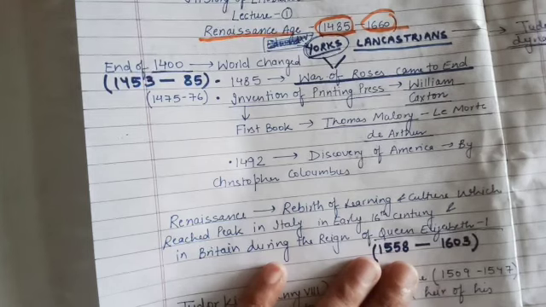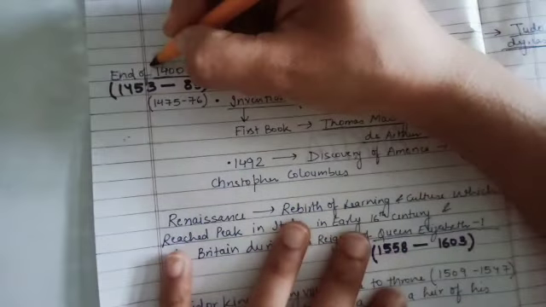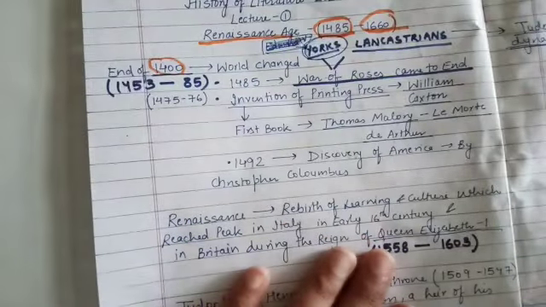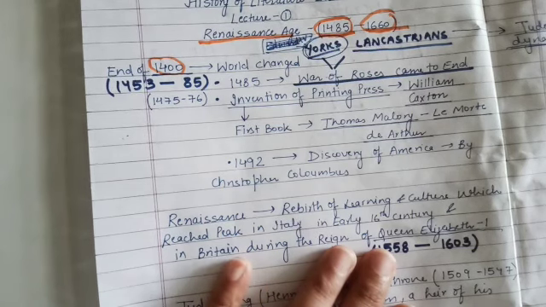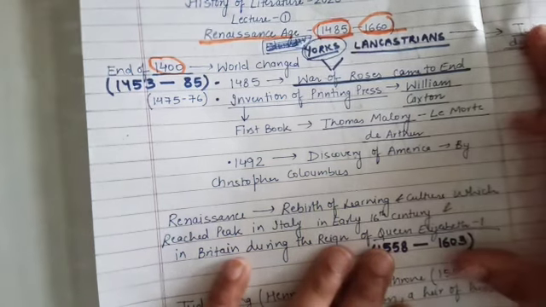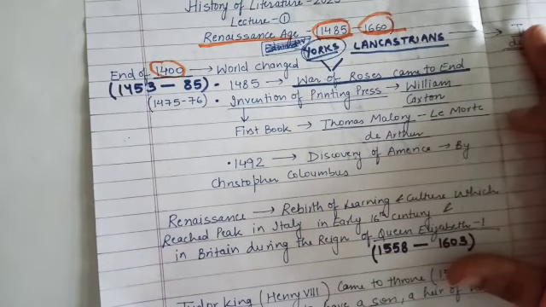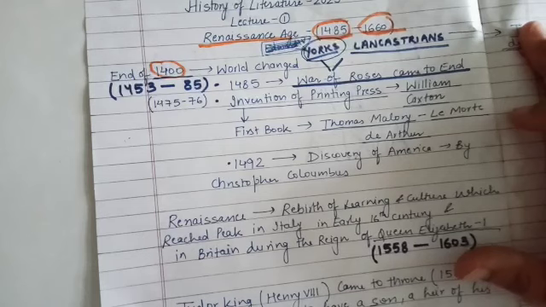Okay, it is said that around 1400 the world order changed, right? The world changed. 1400 के आसपास दुनिया बदली. And why? Because in 1485 we have the War of Roses coming to end. बेसिकली हमारा जो वॉर ऑफ रोजेस है वो 30 साल चलता है, from 1453 to 1485.